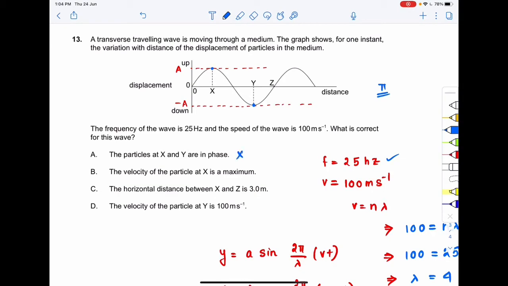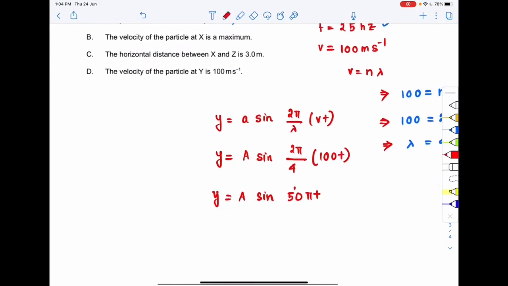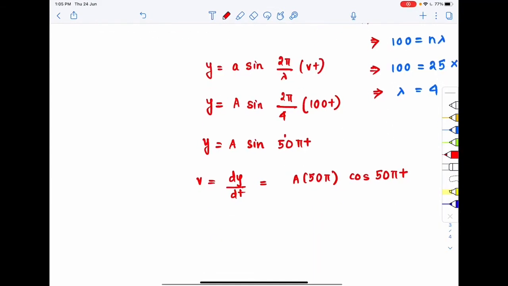The velocity of the particle at x is maximum. Let us see. Over here, what will be the velocity? Velocity will be dy by dt, so velocity would be A times 50 pi cos 50 pi t. So velocity is equal to 50 pi A times cos 50 pi t.